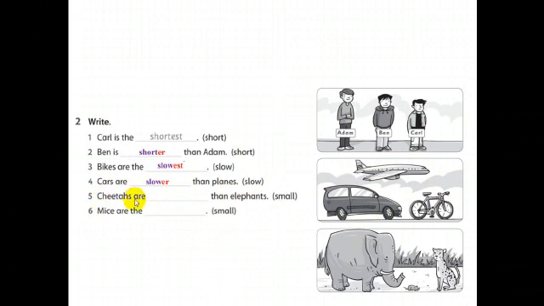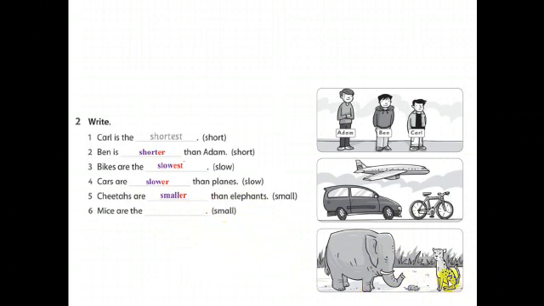Number 5, cheetahs are than elephants. Okay, we have comparative between cheetahs and elephants, smaller. Yes. Mice, look at mice. Mice is the plural of mouse. Mice are the smallest.